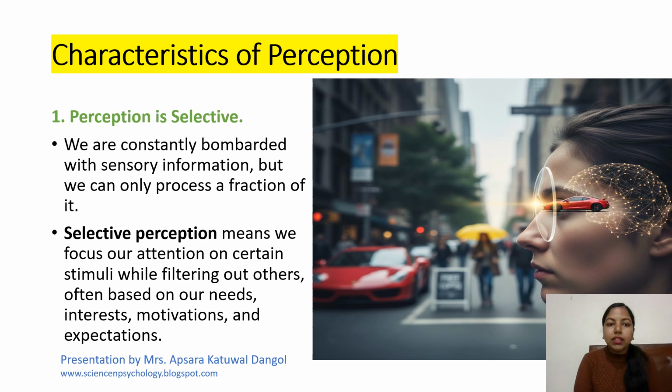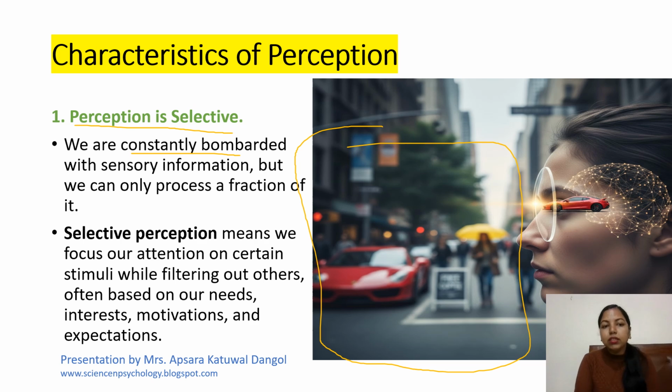So the number one characteristic of perception is that it is very selective. We are constantly bombarded with sensory information, but we can only process a fraction of it. As you can see in the figure, there are so many things around, right? There is so much information around. We are constantly bombarded with sensory information. But the beautiful thing about the process of perception is we can select our sensory information.